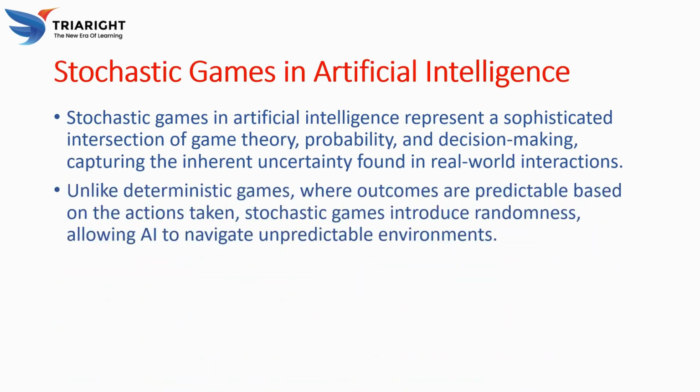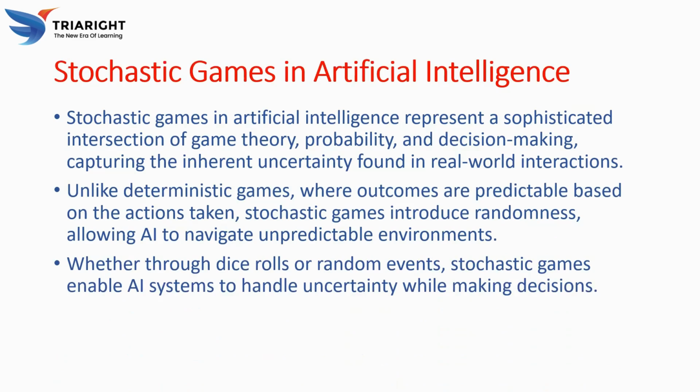Unlike deterministic games, where outcomes are predictable based on the actions taken, stochastic games introduce randomness, allowing AI to navigate unpredictable environments. Through dice rolls or random events, stochastic games enable AI systems to handle uncertainty while making decisions.